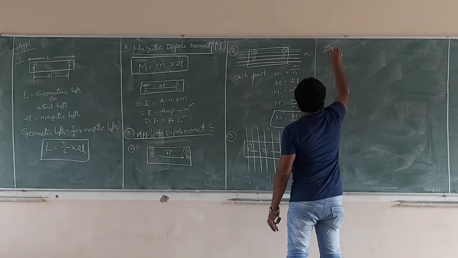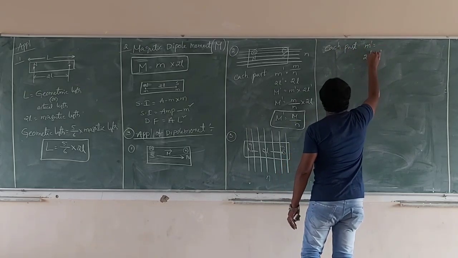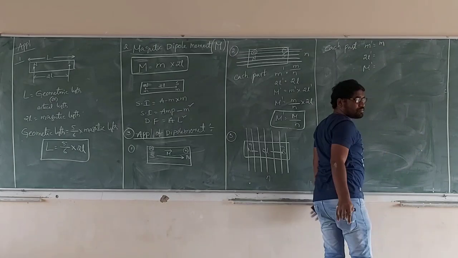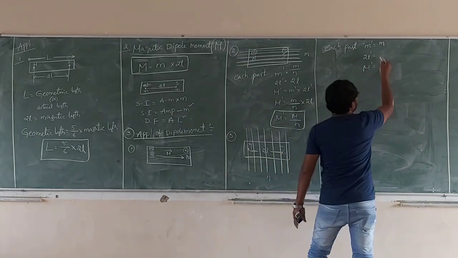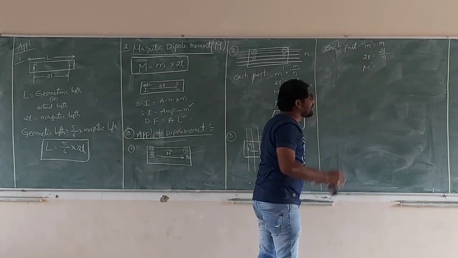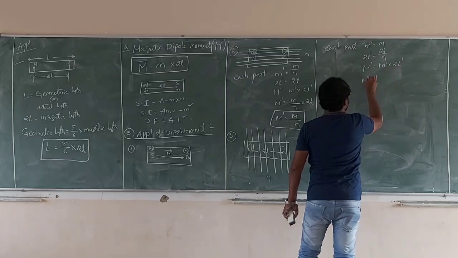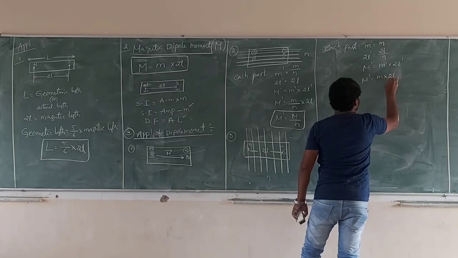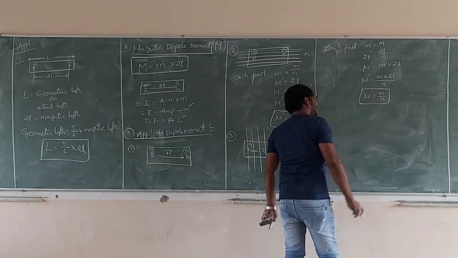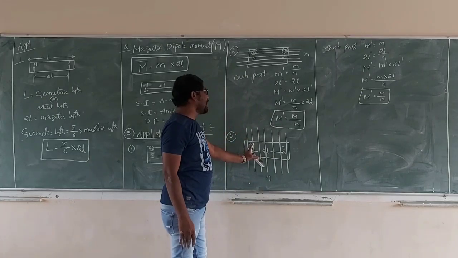M dash means only m. There is no change of pole strength. Length changes because it is cut perpendicular. M dash into 2l dash, 2l dash is equal to 2l by n. Capital M dash is equal to M by n. Let us remember always: cut parallel to length, pole strength changes. Cut perpendicular to length, length changes.